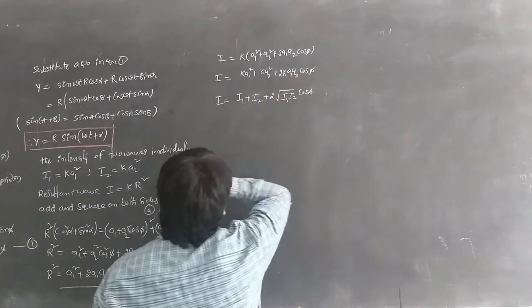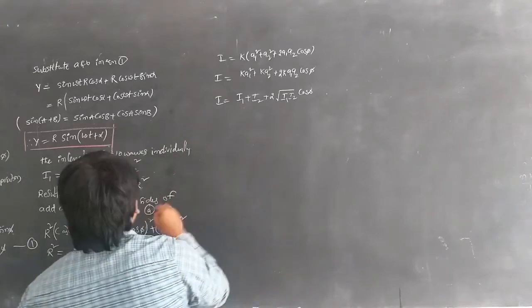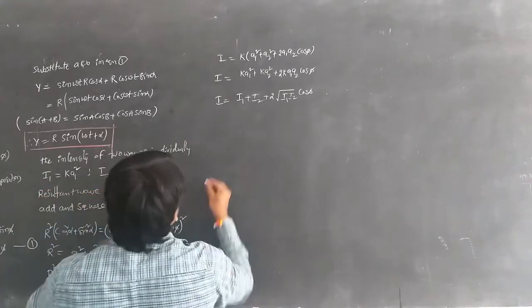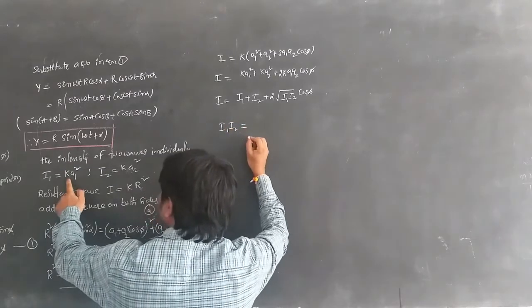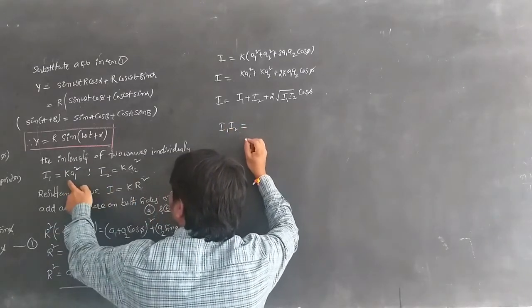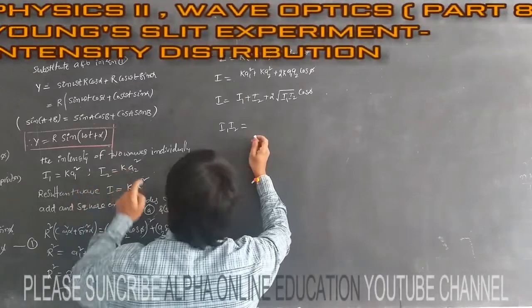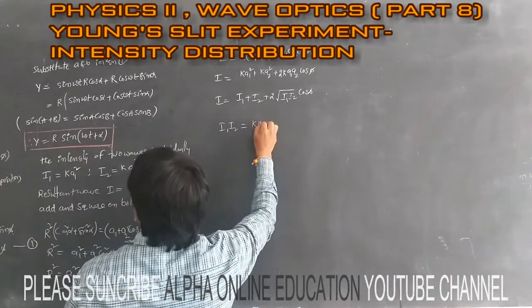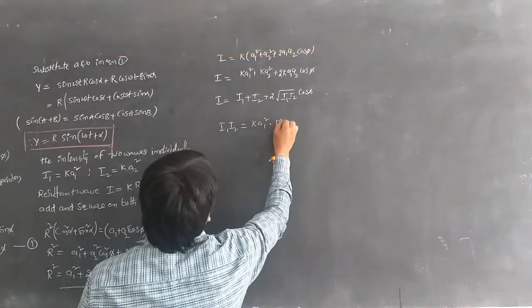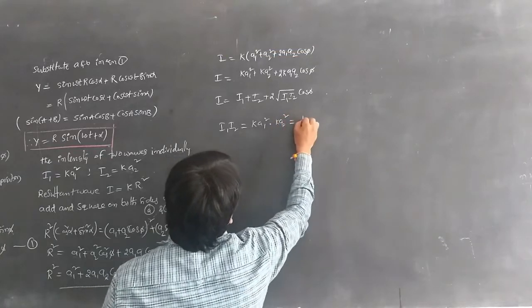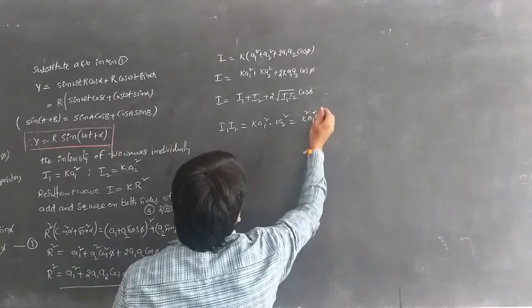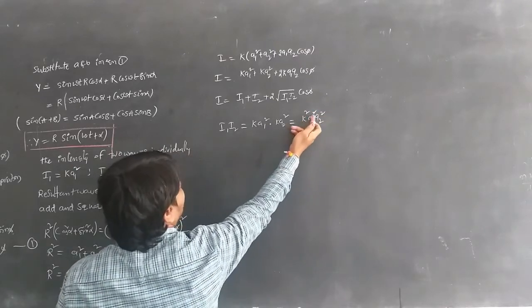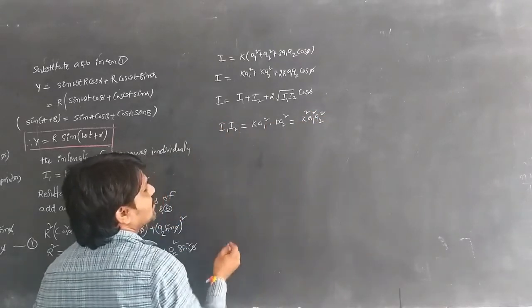Because for k a1 a2, when we multiply I1 into I2, we get I1 I2 is equal to k a1 square into k a2 square, that is k square a1 square a2 square. Taking the square to this side, it becomes a root.